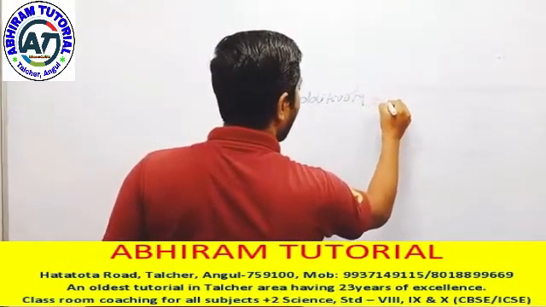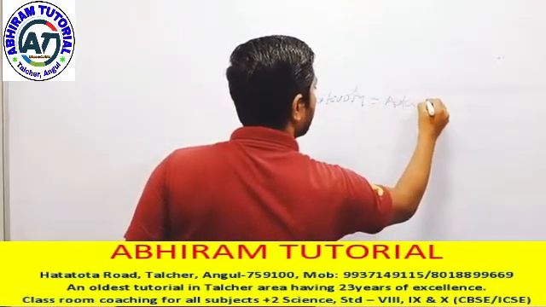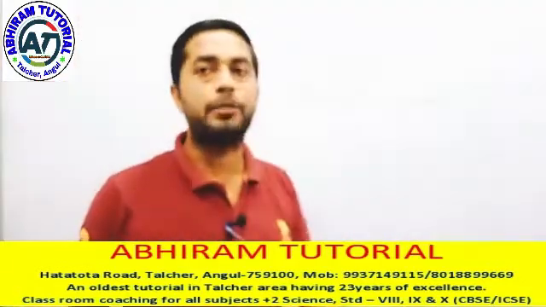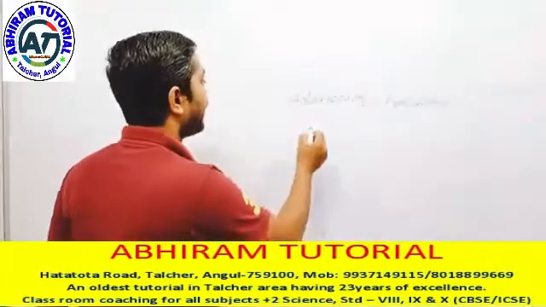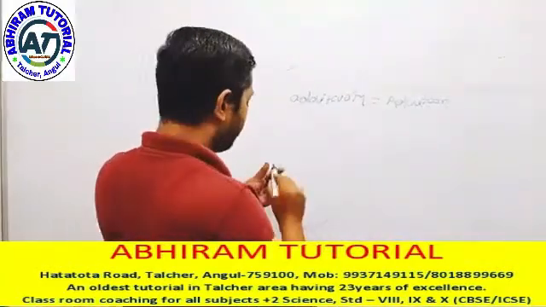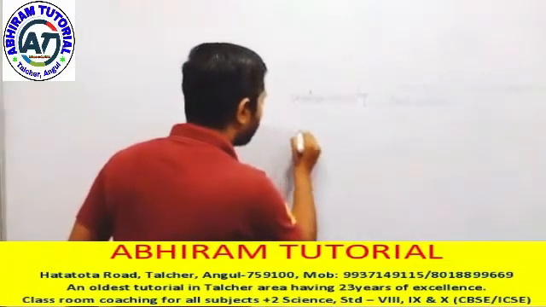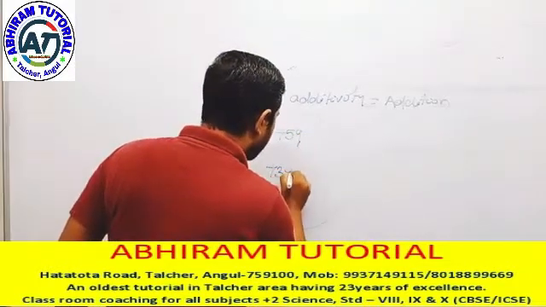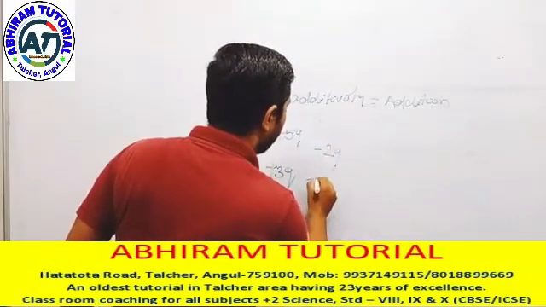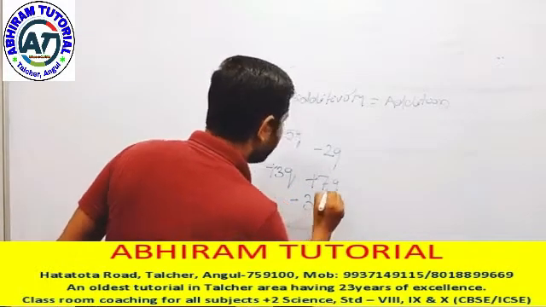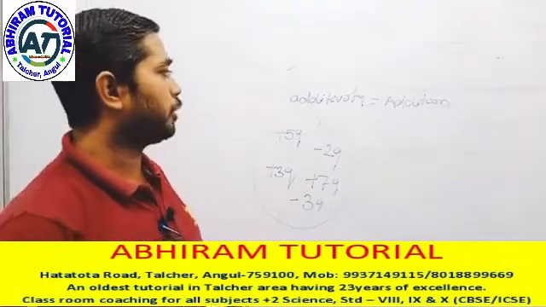Additivity means addition. That means the total charge of the body. How can we calculate it? It is the sum of the individual charges. Let us imagine this is a body containing +5Q, +3Q, -2Q, +7Q, and -3Q. This amount of charge the body can contain.